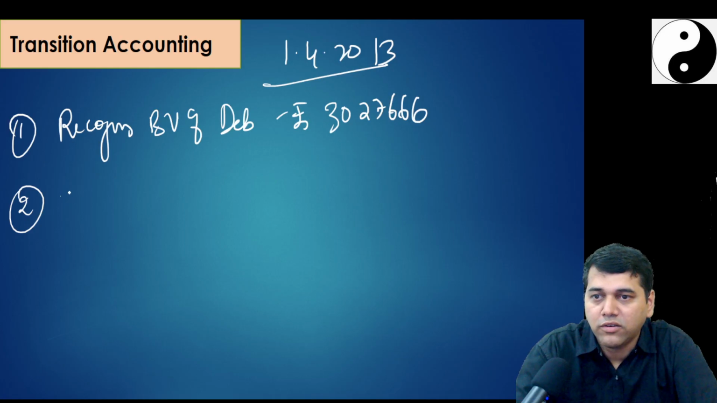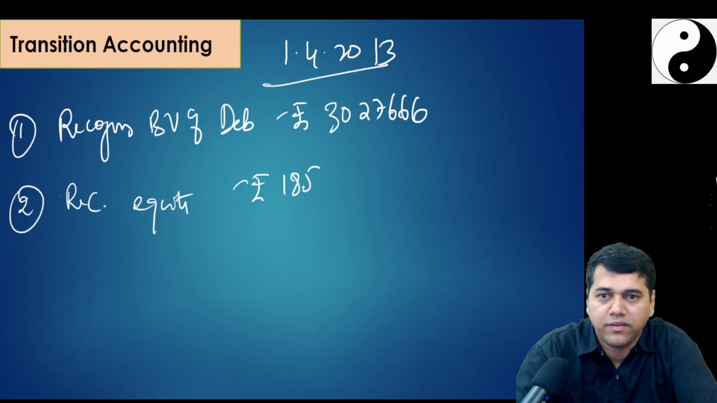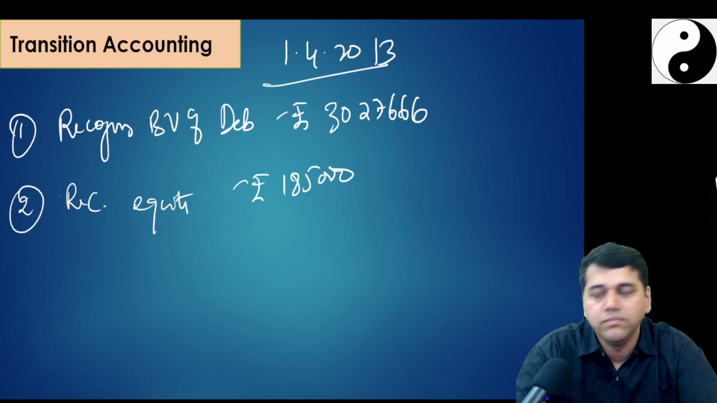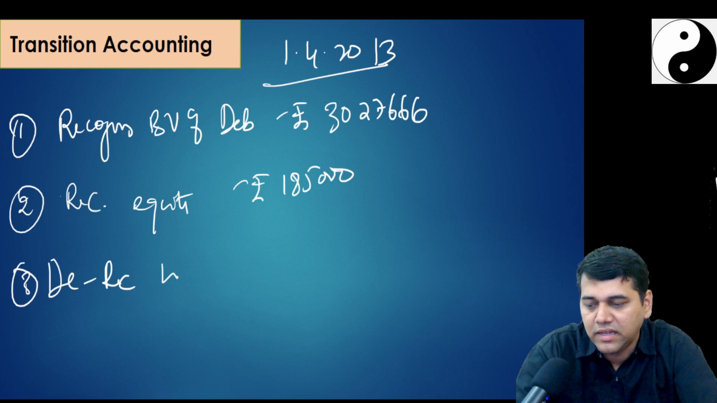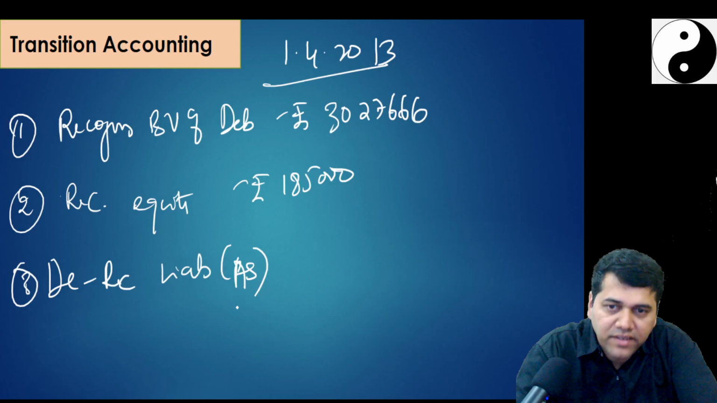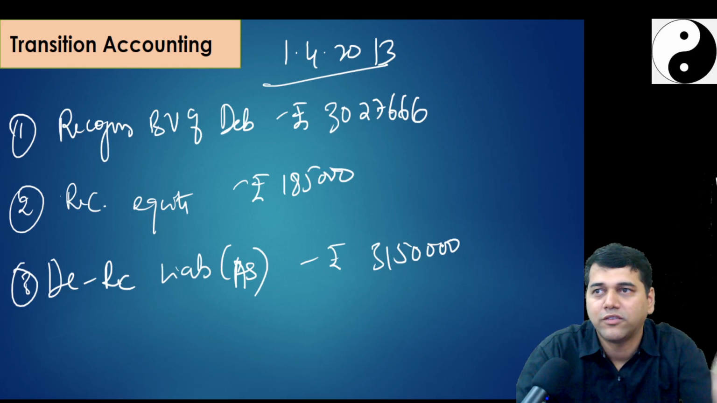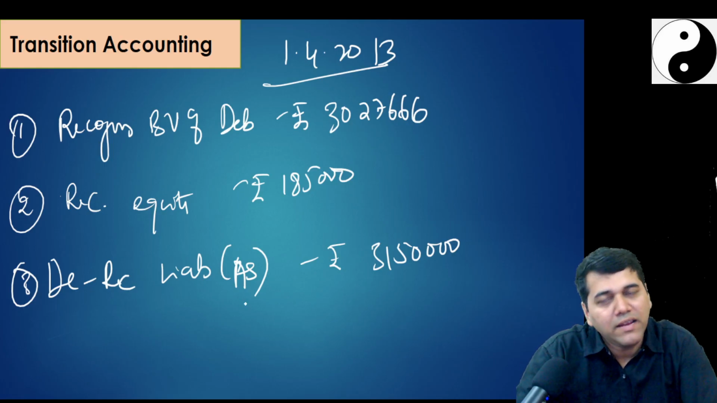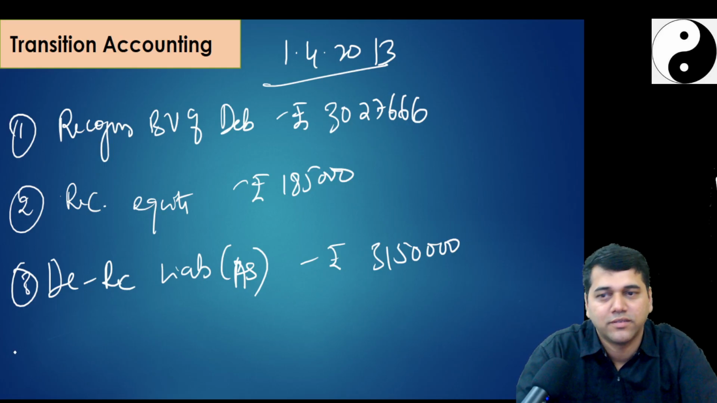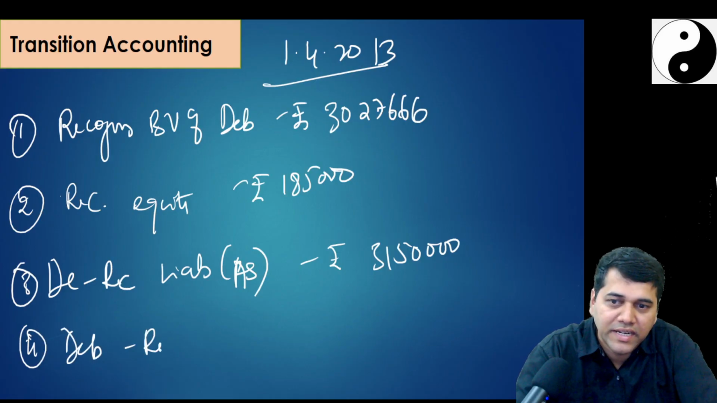Second, recognize equity rupees 1.85. Third, recognize liability as per AS rupees 31,50,000. That was the book value appearing in their balance sheet as per accounting standard. Now I will have one difference because of this. Okay, debit balance or credit balance? Yes. Fourth, debit retained earnings rupees 63,060.